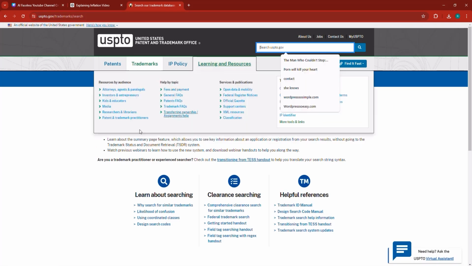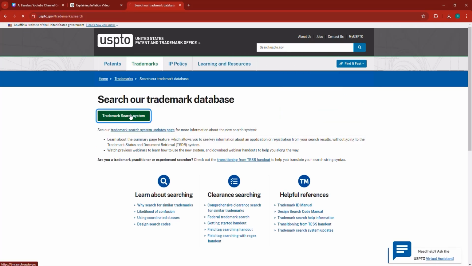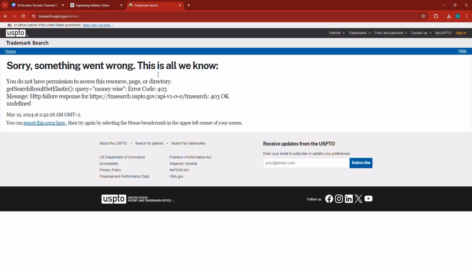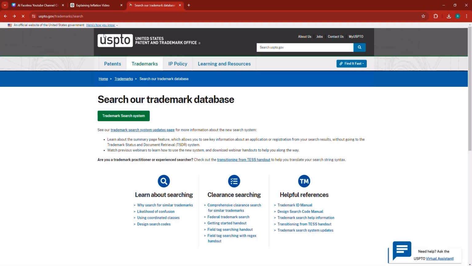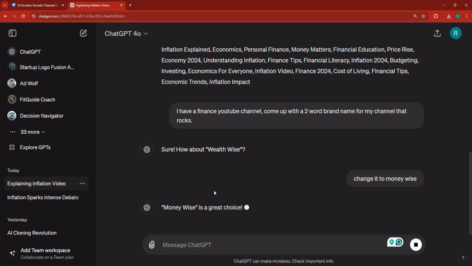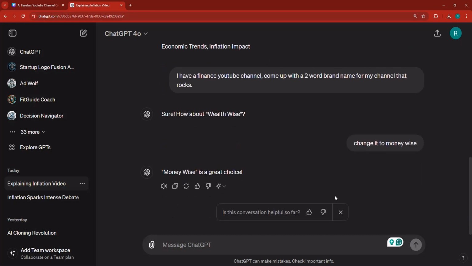And in this website, you can actually go ahead and search for trademark. You can do a trademark search. In this particular trademark search, I can just go ahead and search for MoneyWise, because you need to find out if someone has already used this. But generally speaking, for YouTube channels, it's a bit different. You can see that the site is crashing right now for a moment. It's not working properly. But I'm going to go back to ChatGPT and ask it to change it to MoneyWise.